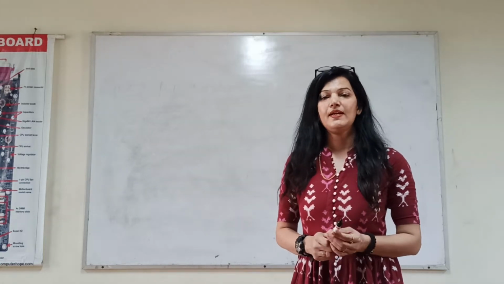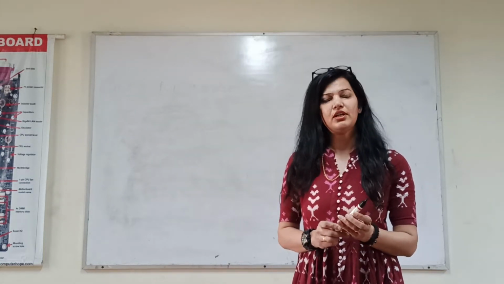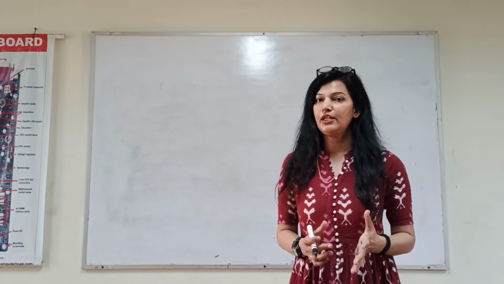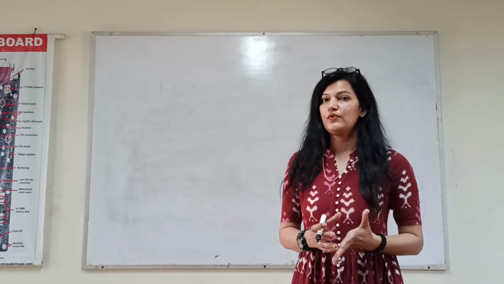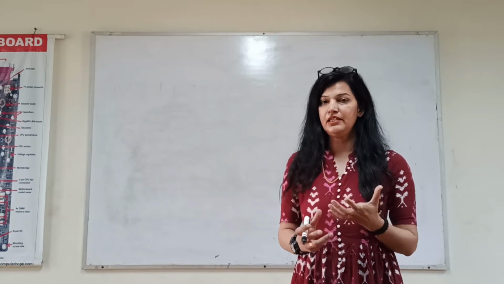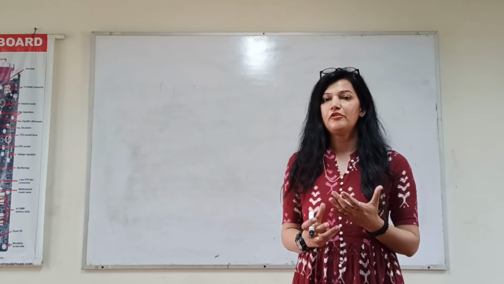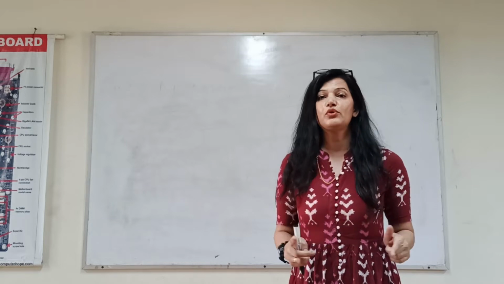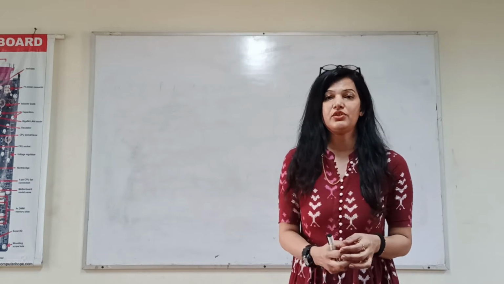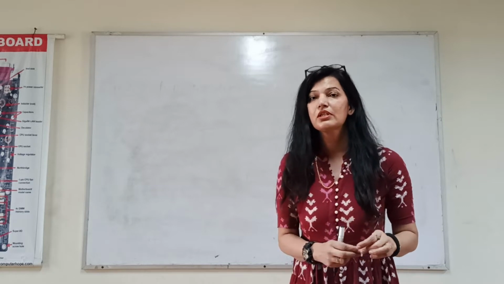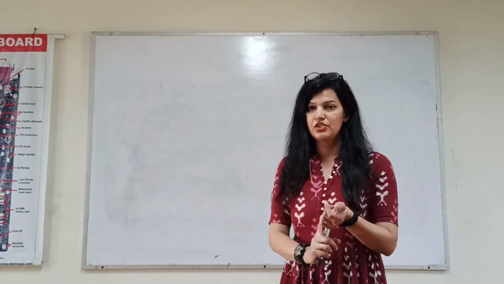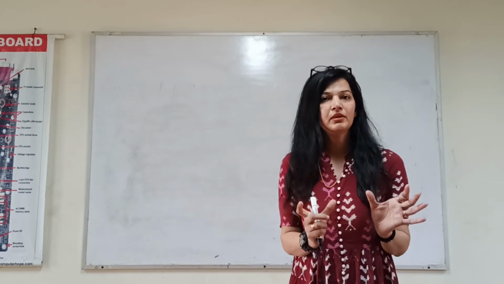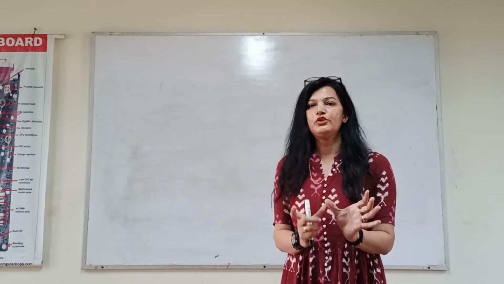Hello students, in our yesterday class we were talking about excitation and different methods to provide supply to the field winding, right? Because we are giving supply to the field winding separately, or we are providing the supply to the field winding and armature winding with the same voltage source, which is called self-excitation. So we discussed excitation, types of excitation, in which we were talking about the permanent magnet type machines and electromagnet.